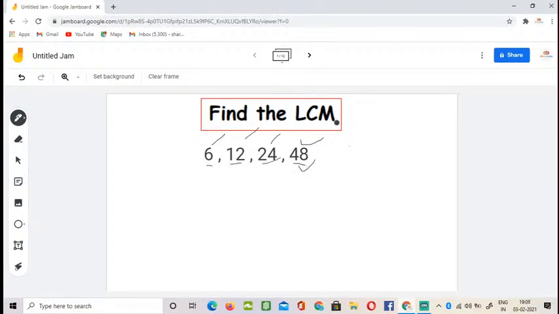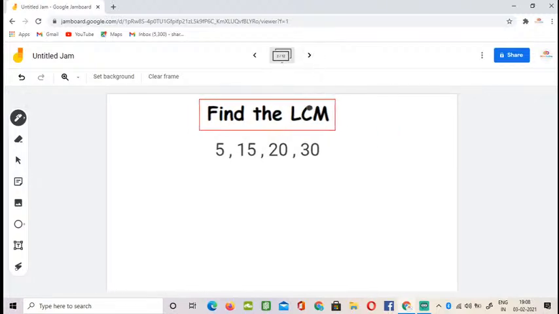So here is your second question. Again, find the LCM. Let us see how to find the LCM for this problem. Again you have to see the largest number from 5, 15, 20, and 30. The largest number is of course 30. Since the largest number is 30, now you have to find the numbers which are divisible into 30. Hope you all have got the numbers 15 and 5. So let's cut these numbers, 15 and 5.